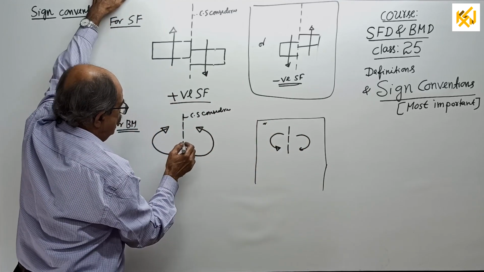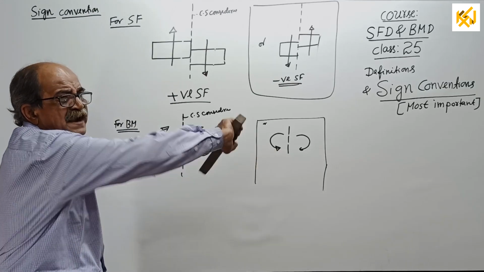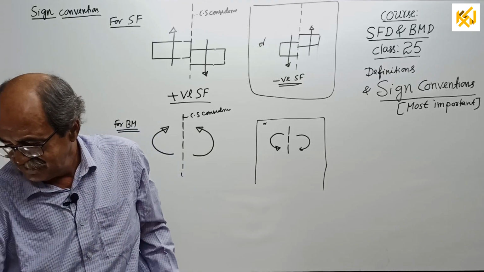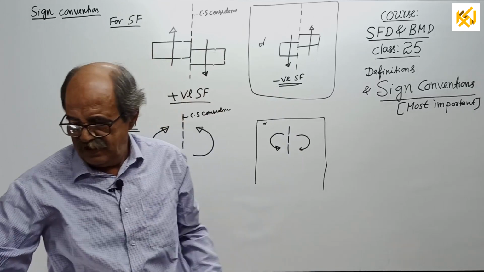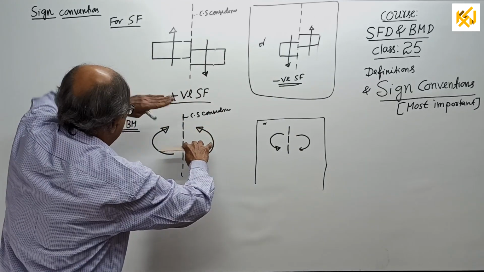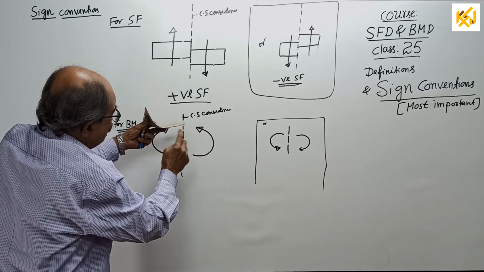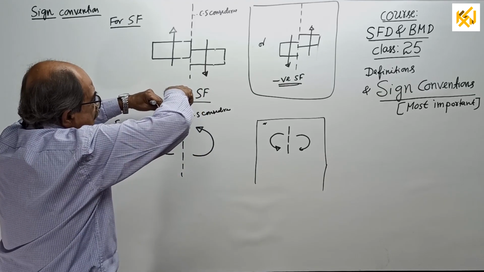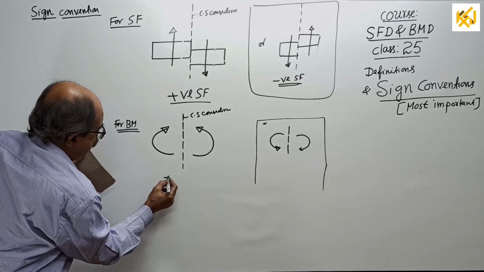Now I told you, by one hand you cannot bend. You know just now with the scale what happened. If you want to bend, you require two hands. Now see, if a moment acts this way, it will bend like this. Then, to continue the bending from that side, you require like this. This is called positive bending. This is called positive BM.